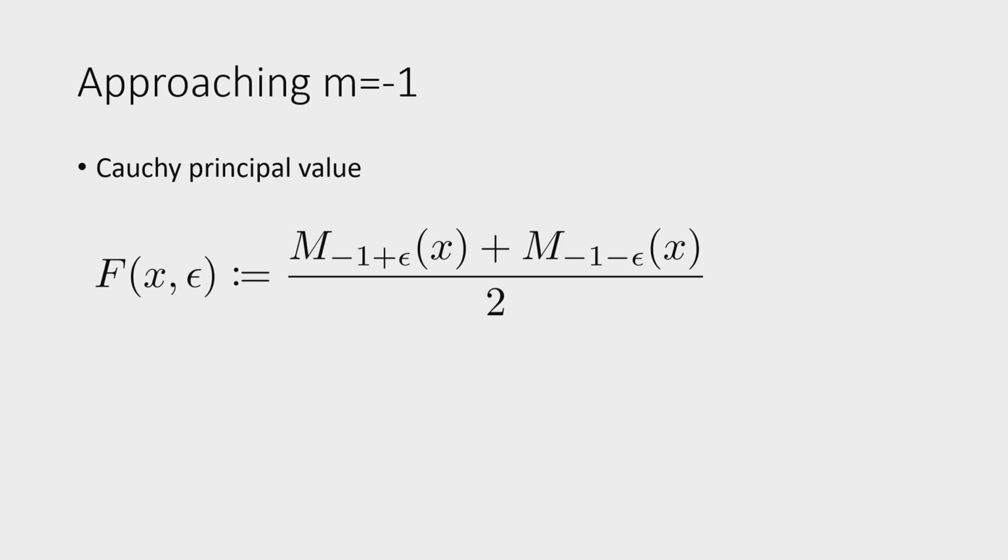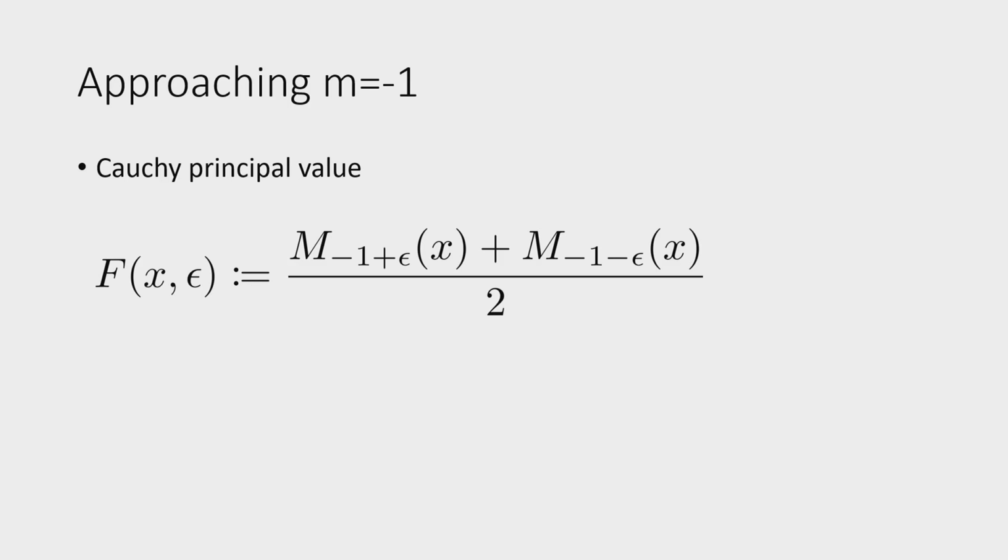It's also used to give some value to the diverging series theta of 1, for those interested. Basically, you come from the right side and from the left side, you add them up and you divide by 2. So you just take the arithmetic mean this time. Obviously, it will also be interesting to see what happens if you take the geometric mean or the harmonic mean, but that would be too many steps.